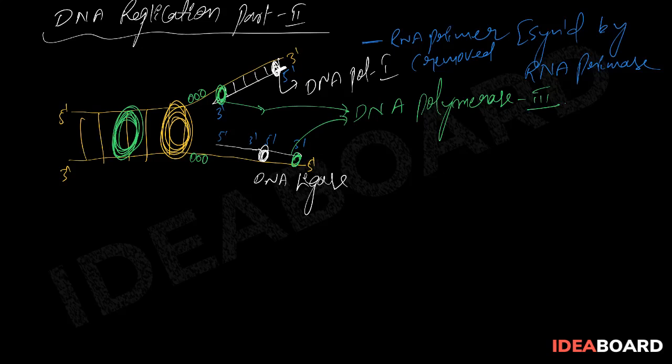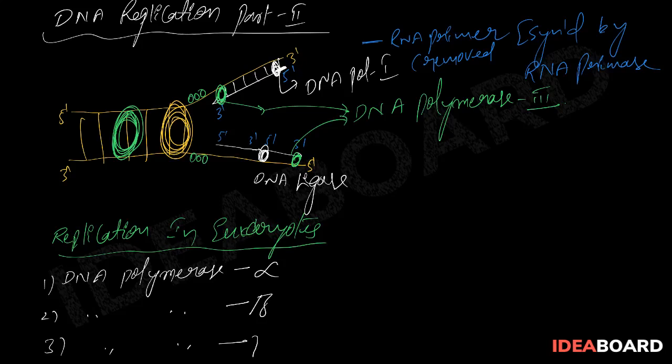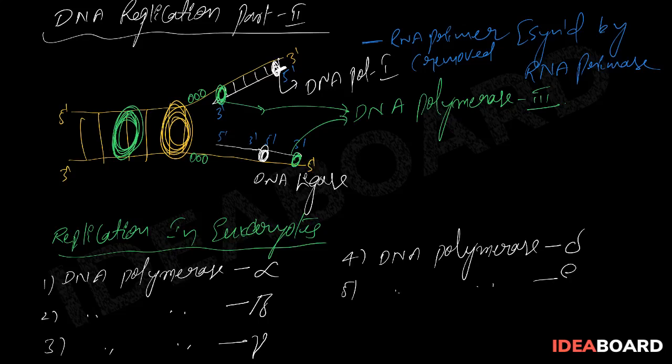Well, so this is in the prokaryotes, whereas in case of replication in eukaryotes, five different types of enzymes are involved, that is DNA polymerase types: DNA polymerase alpha, DNA polymerase beta, next DNA polymerase gamma, next DNA polymerase delta, and finally DNA polymerase epsilon.